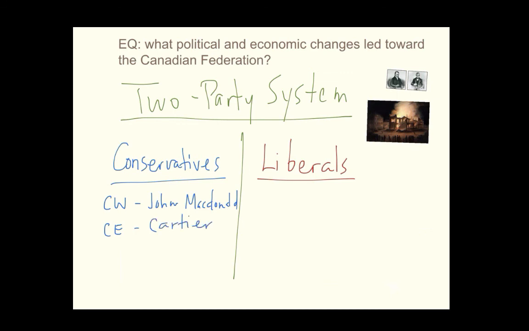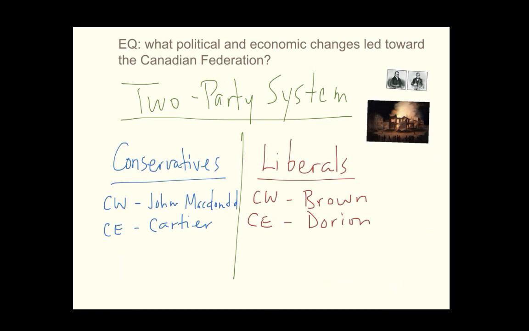So those were the two leaders of the Conservative Party. The two leaders of the Liberal Party, so first in Canada West, the Liberal leader was a man known as George Brown. And the Canada East leader was represented by a guy named Antoine-Aimé Dorion. So these were the leaders, okay?